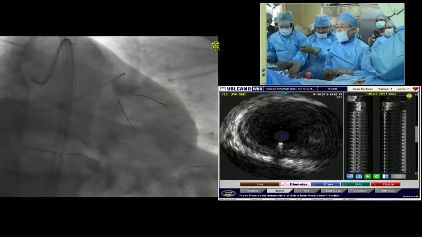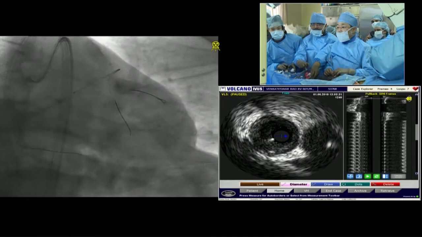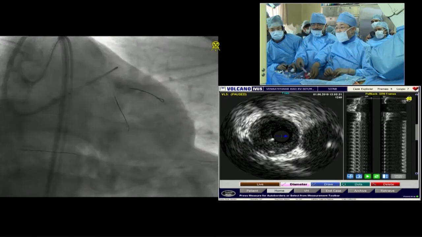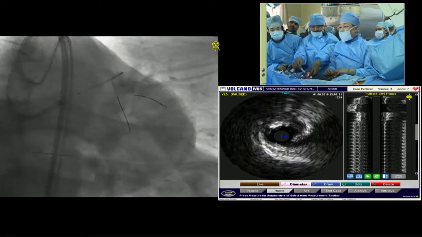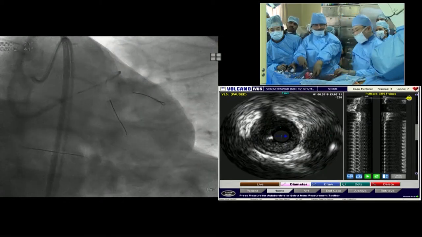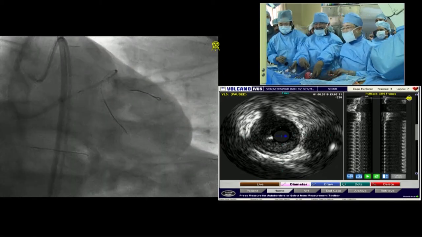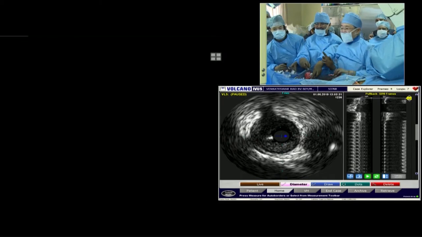Can I give injection? Anyway, you are always in the true lumen, so there is no problem in injecting antegrade contrast here. But I usually say gentle injection. Gentle, gentle injection. Very important. Very particular, actually.